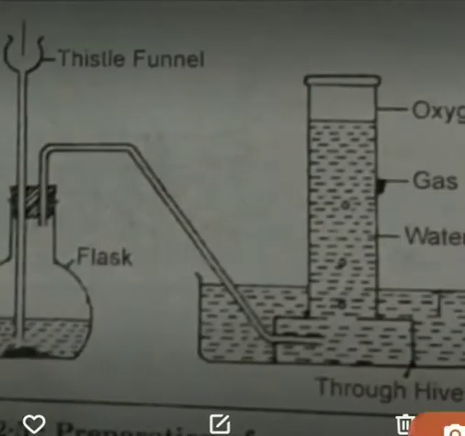You can see here the diagram. Here is the thistle funnel. This is called a thistle funnel. You have to take this type of flask. This is also called a flat bottomed flask. Here you can see its bottom is flat, that is why we call it a flat bottomed flask, because at the bottom it is flat.